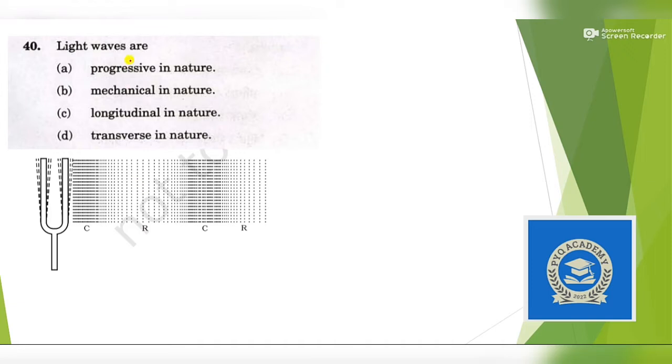Next question. Light waves, very simple question. Light waves are nothing but longitudinal waves, and transverse waves are light waves. Wait a minute, sorry. Light waves are transverse waves. Longitudinal waves are sound waves. So what is the difference between transverse wave and longitudinal waves? Transverse wave moves like this.